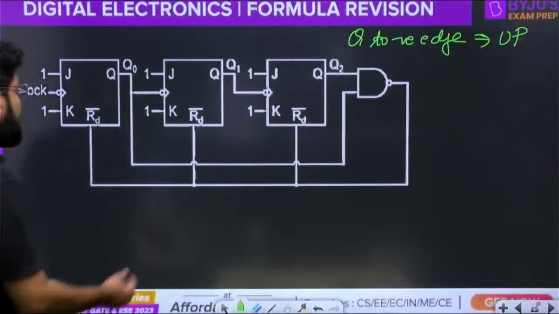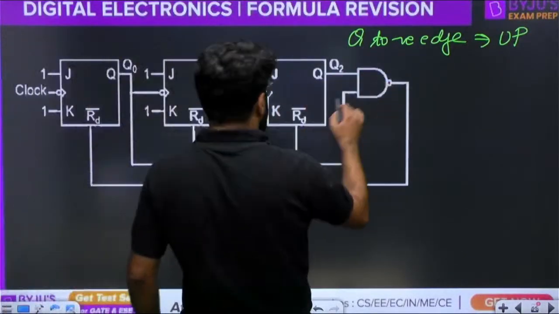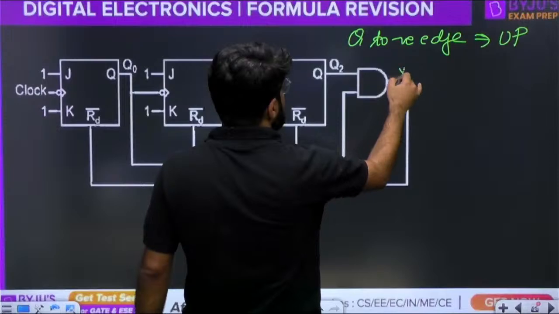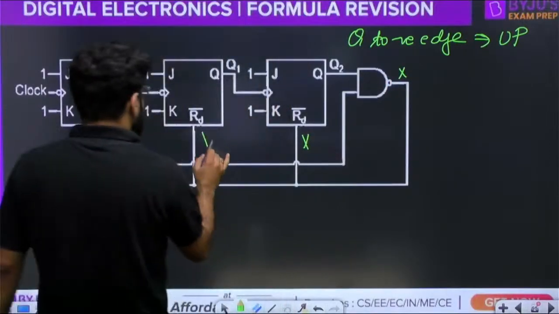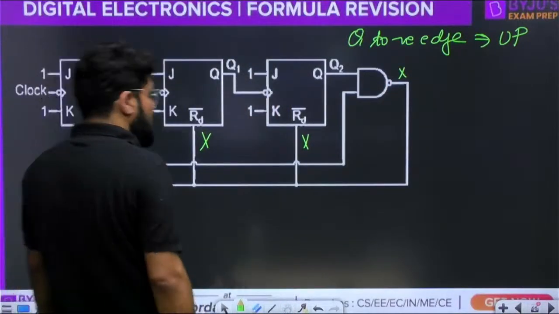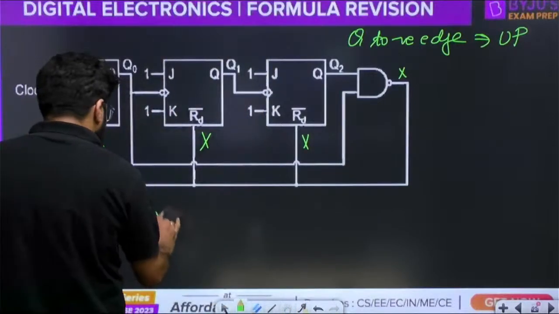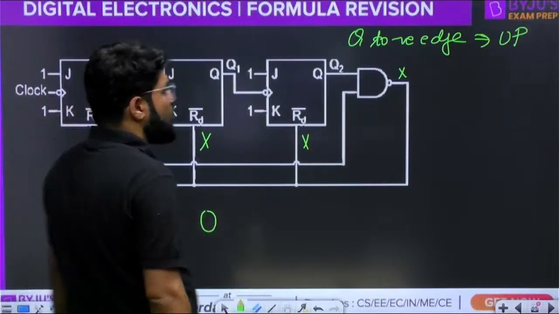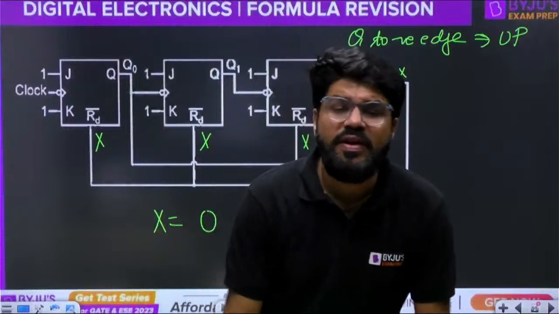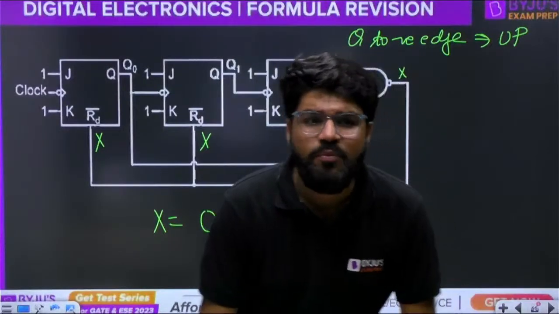Okay. So when it is going to receive 0, the reset pin is obtained through the output of this NAND gate X. X comes here. What we need, X is equal to 0. Output of NAND gate is 0 when both the inputs are 1, 1, when both the inputs are high.